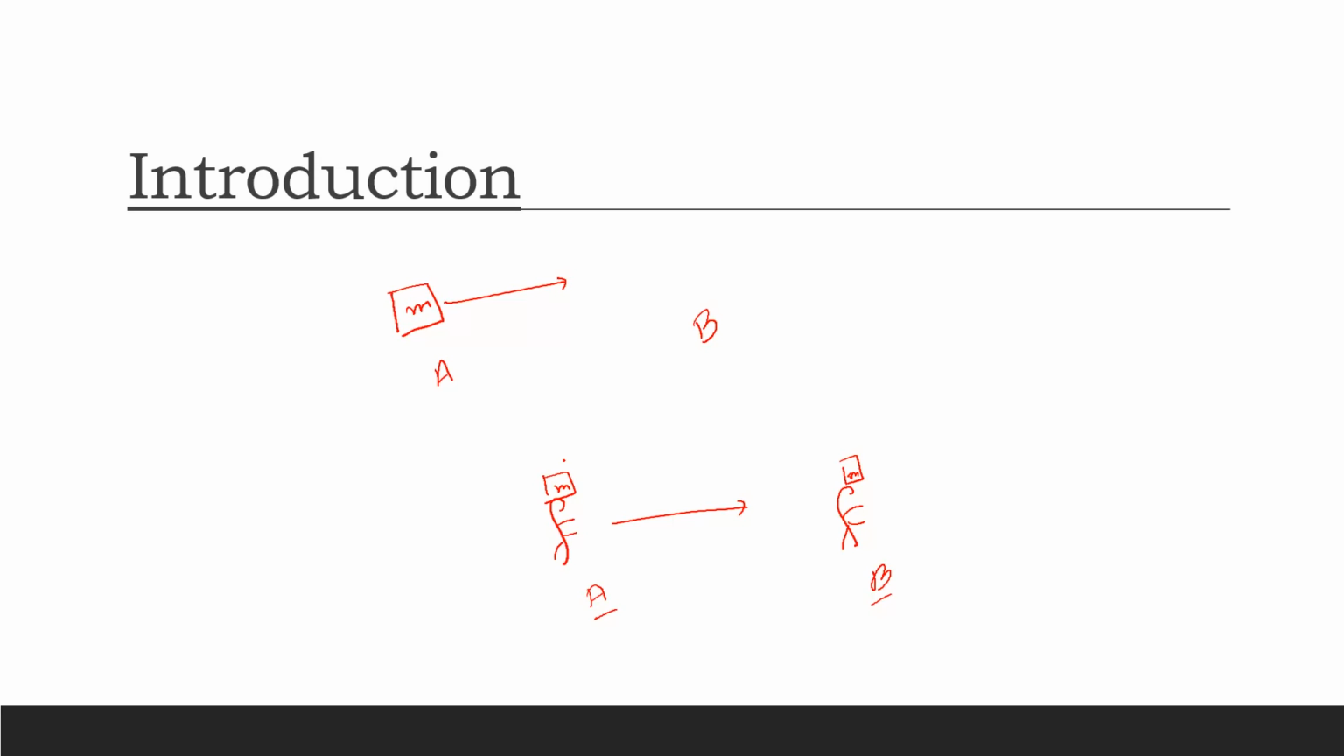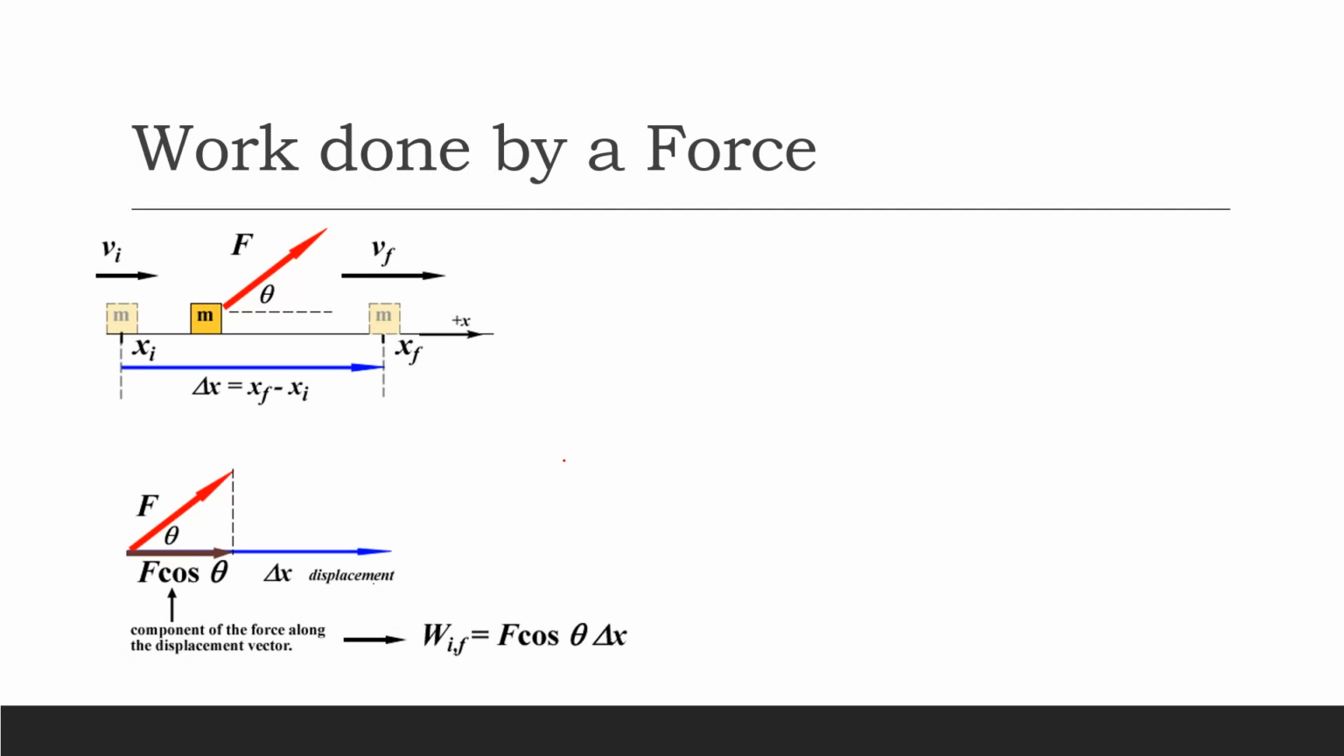So starting with the first topic, that is work done by a force. When do we say the work has been done by a force? Okay, the first and foremost thing is, on an object of mass m, there must be a force applied, and there must be some sort of change in position.